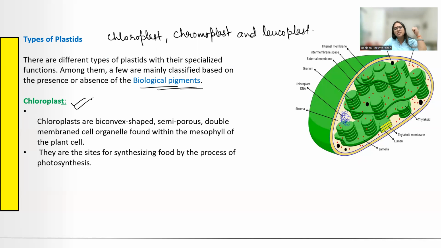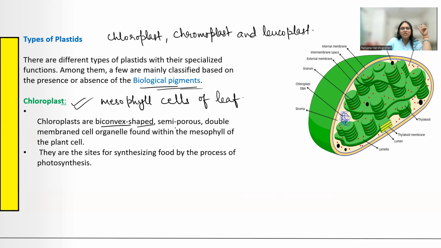The chloroplast भी हम बचपन से पढ़ रहे हैं, lower classes से पढ़ रहे हैं कि chloroplast have got chlorophyll in them. ठीक है, तो ये कहाँ पाया जाता है? It is present in the mesophyll cells of leaves. ठीक है, और ये कैसे होते हैं?